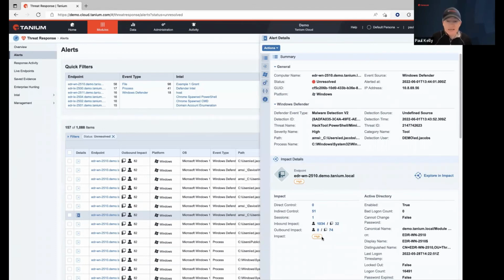And that's great insight to have. Otherwise, a lot of people, when you're working in your SIEM and these alerts are getting sent downstream, you may not have that impact indicator, right? You just have an alert that you're responding to, and you really don't know how severe it potentially could be.